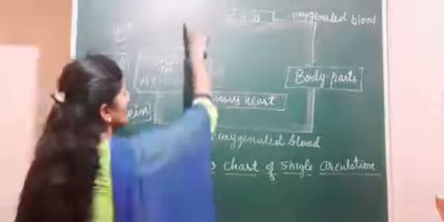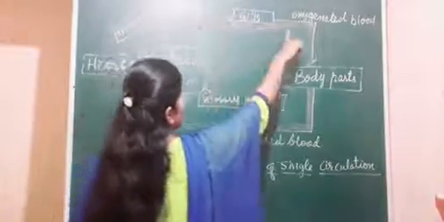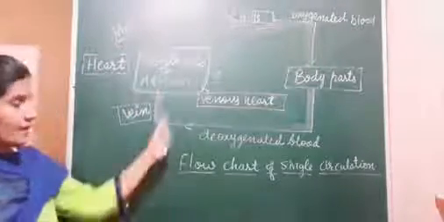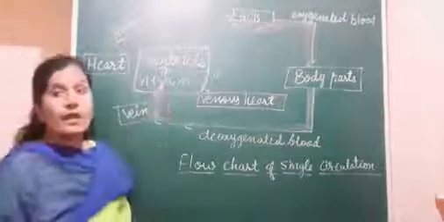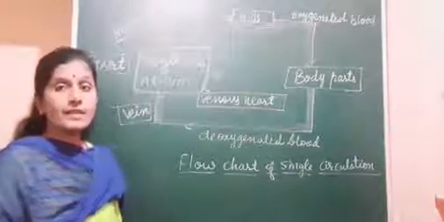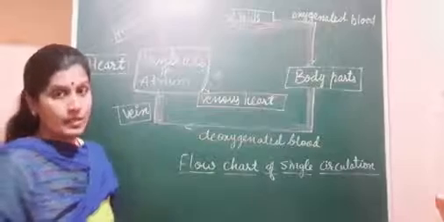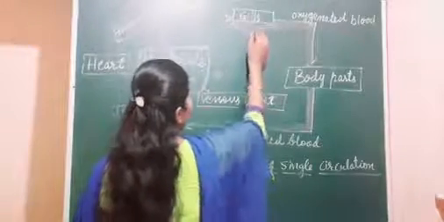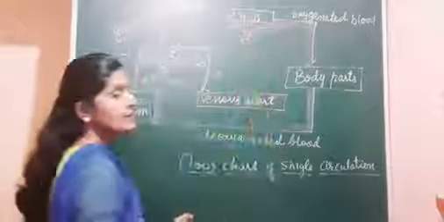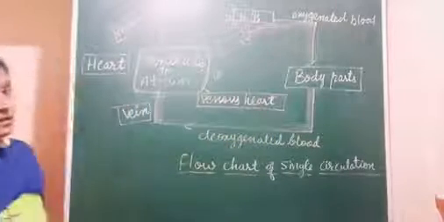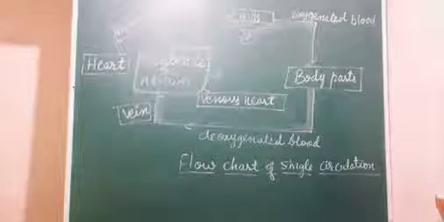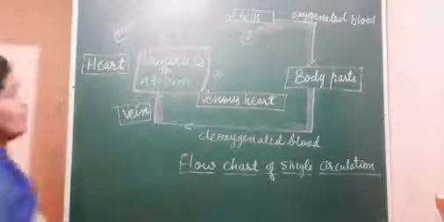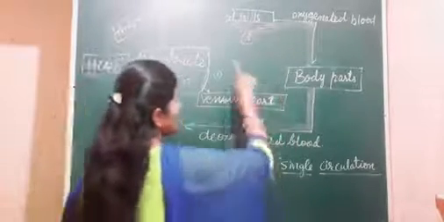And the blood from the gills, the oxygenated blood, is going towards the body parts. So first point, definition. Second point, in the single circulation, where will the blood get oxygenated? In the single circulatory system, blood will get oxygenated in the gills. From the gills, the oxygenated blood comes towards the body parts. This is the second point.